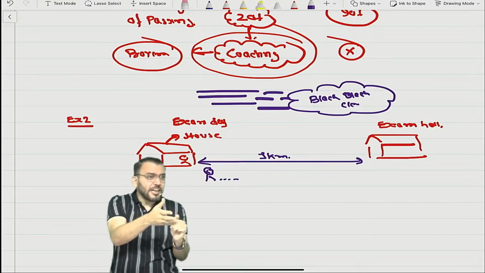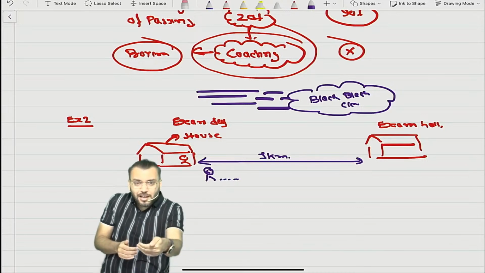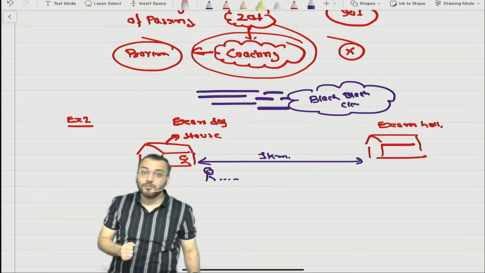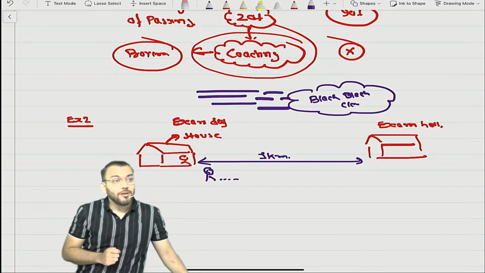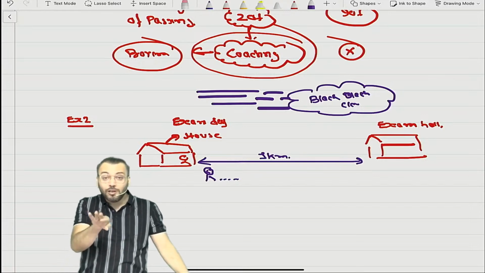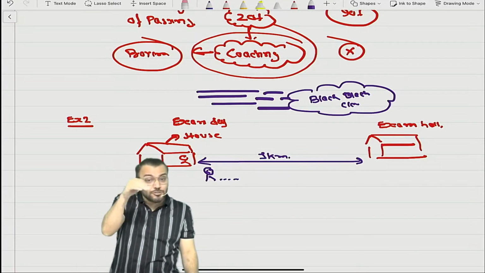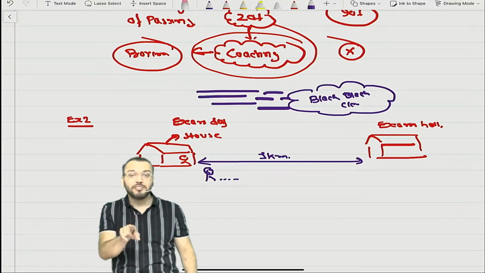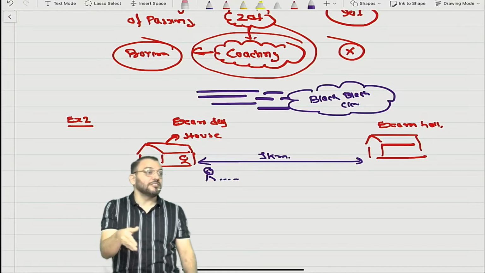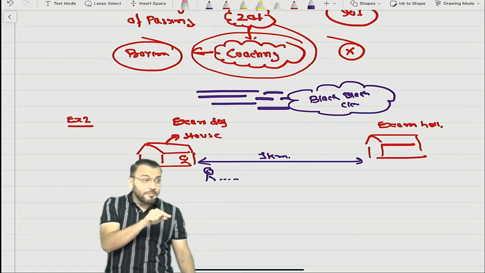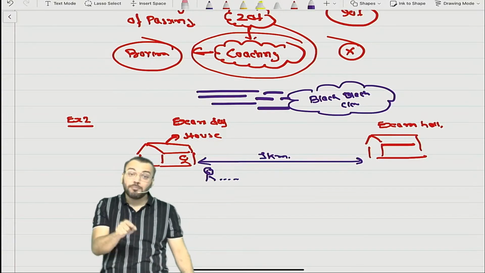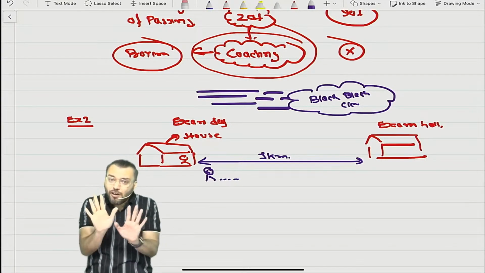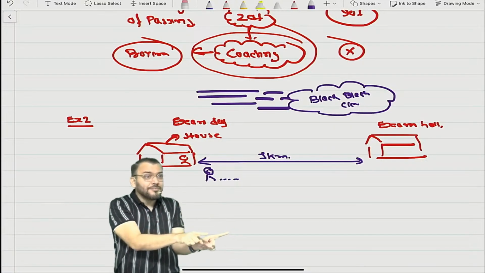So I am just giving a different scenario. But the moment you started for your exam and you have seen the black cloud, once again you ask whom? Google Baba. Google Baba, what is the probability of rain? So now Google Baba is saying the probability of rain in your area is less. Why? Because of wind. It may be shifted from one place to another place within 10 minutes. So as per the weather report given by Google Baba, the probability of rain in your area within 1 kilometer is very less.